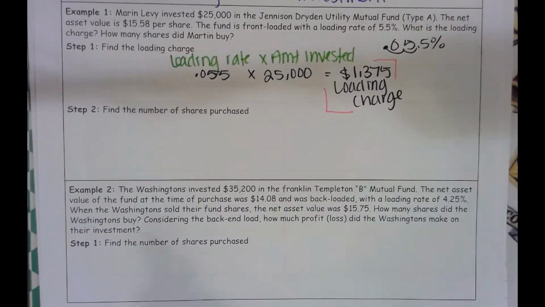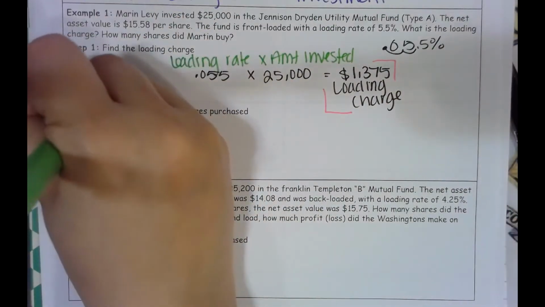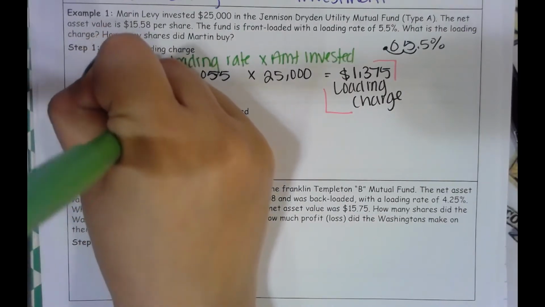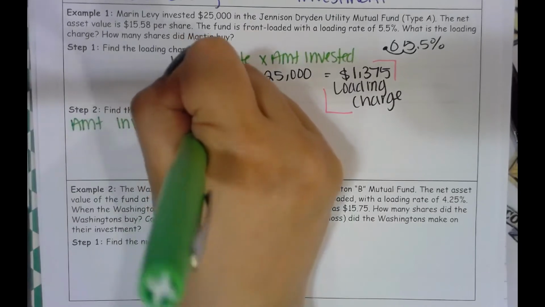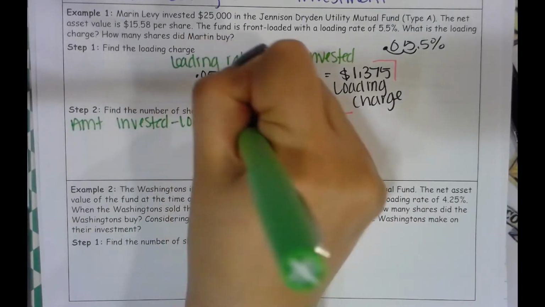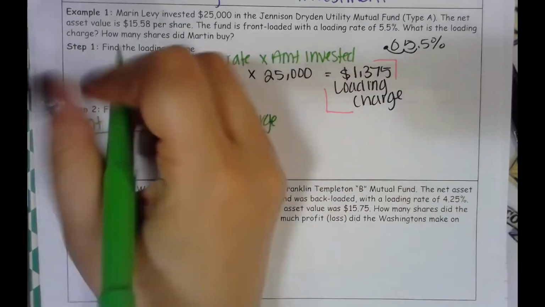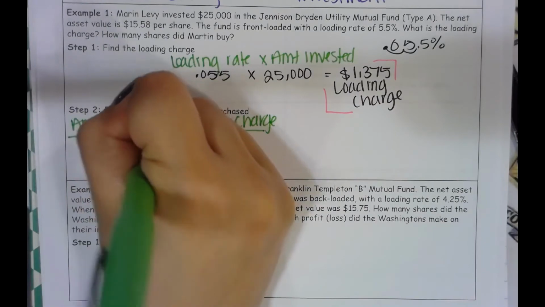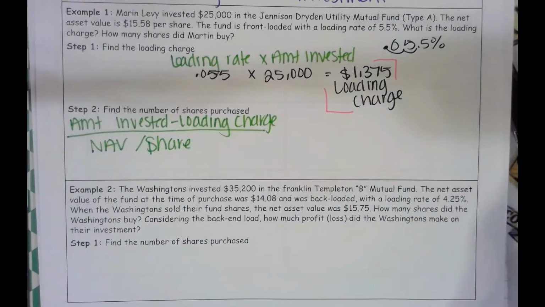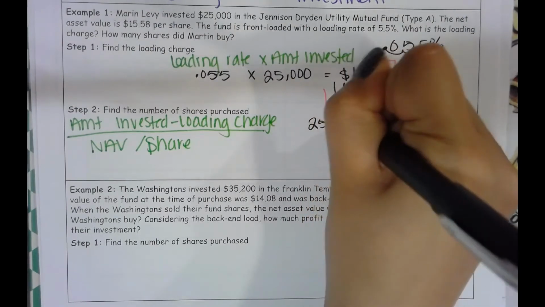Then to find the number of shares purchased, you're going to take the amount invested minus your loading charge and divide it by your net asset value per share. So they're investing $25,000.